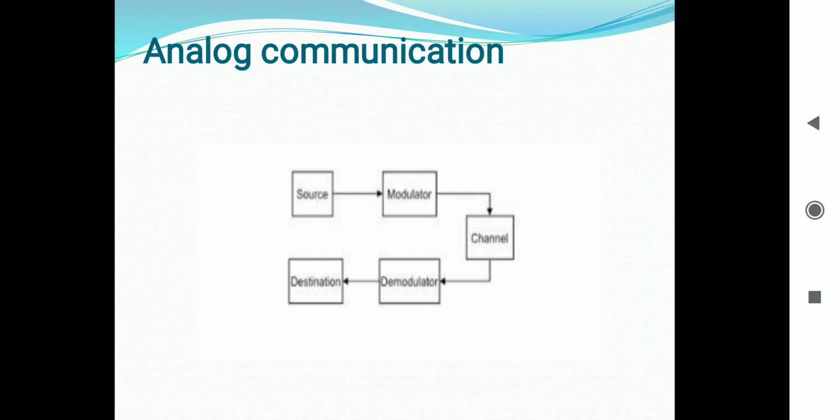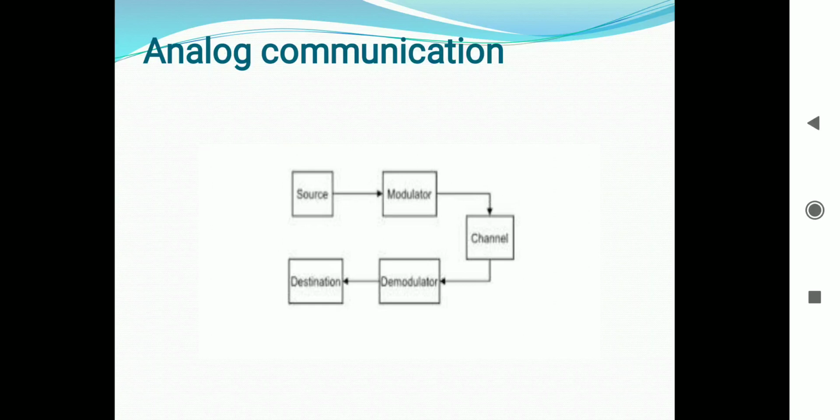transmission of signals. In this block diagram, we basically have 5 things. First is the source. It generates a continuous time varying signal. Second block is the modulator. This stage modulates the message signal with the carrier signal and gives a modulated signal.